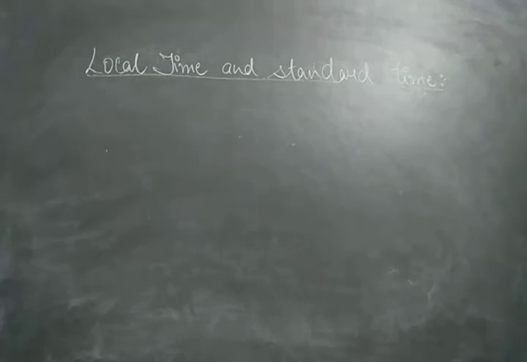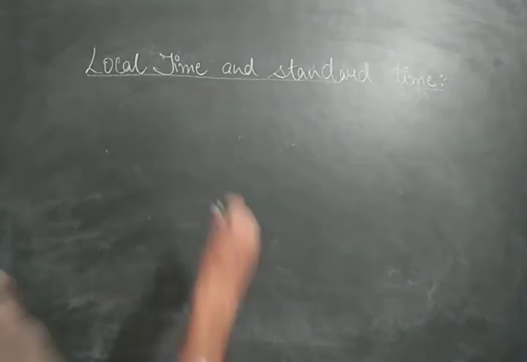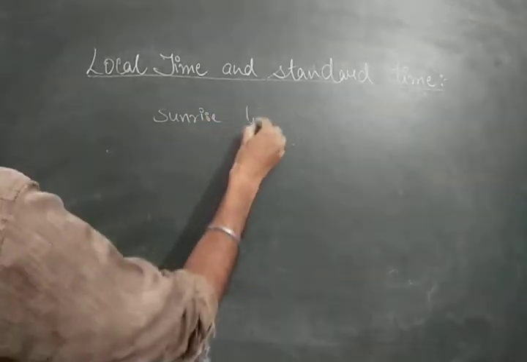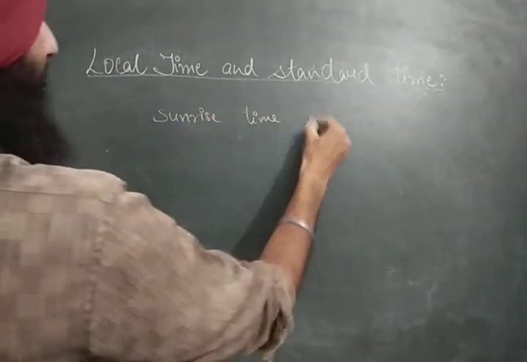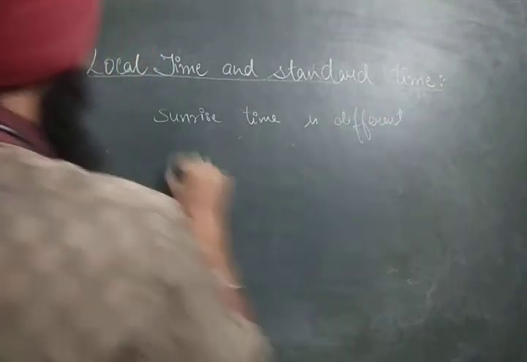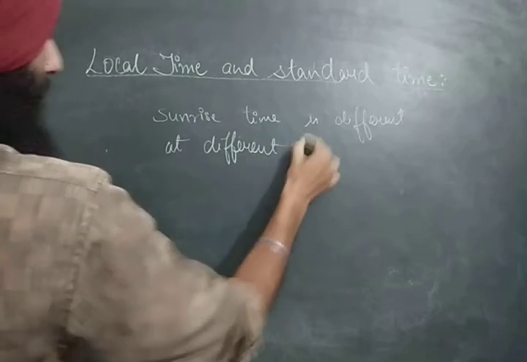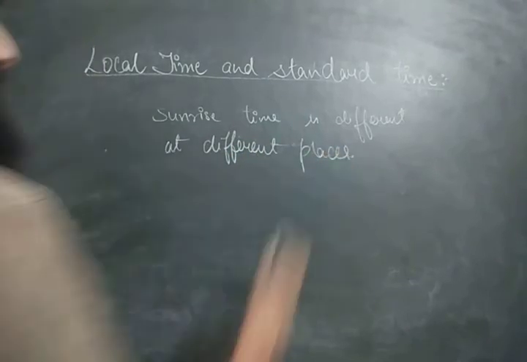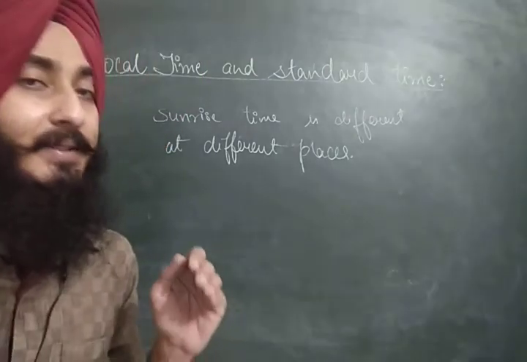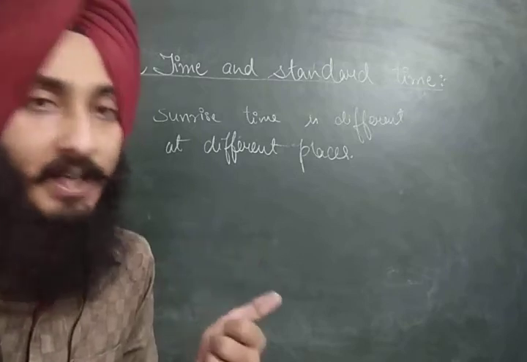Now, when we talk about the local time, what is the local time? Sunrise time is different at different places. Because of the spherical shape of the earth that we discussed in the last chapter, the sunrise takes place at different places at different times.